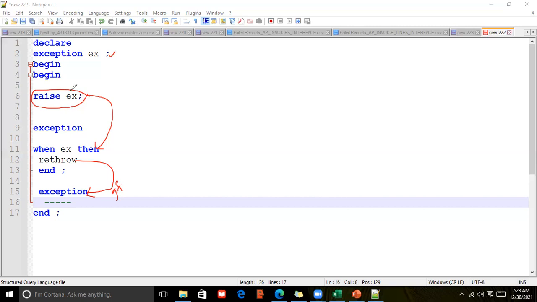That is only possible. Raise exception first, throw the fault, and it will go to the default fault handler, and then from there we'll use the rethrow. It will go to the global fault, and it will stop, and your integration will go into error. Otherwise, it won't go into error.